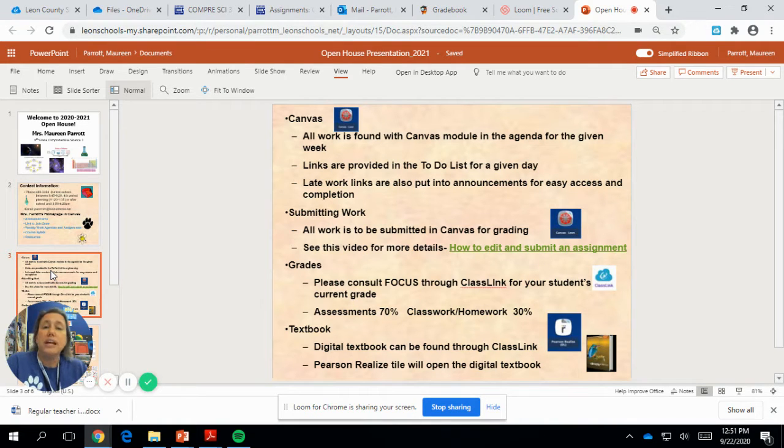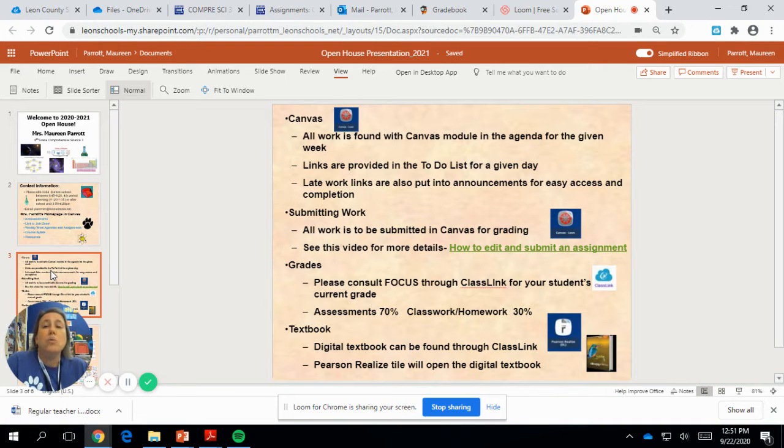I've also been putting late work links into the announcements for easy access. So if there's anything that your student is missing, if it's a little older than the current week, the current work, check in the announcements tab.